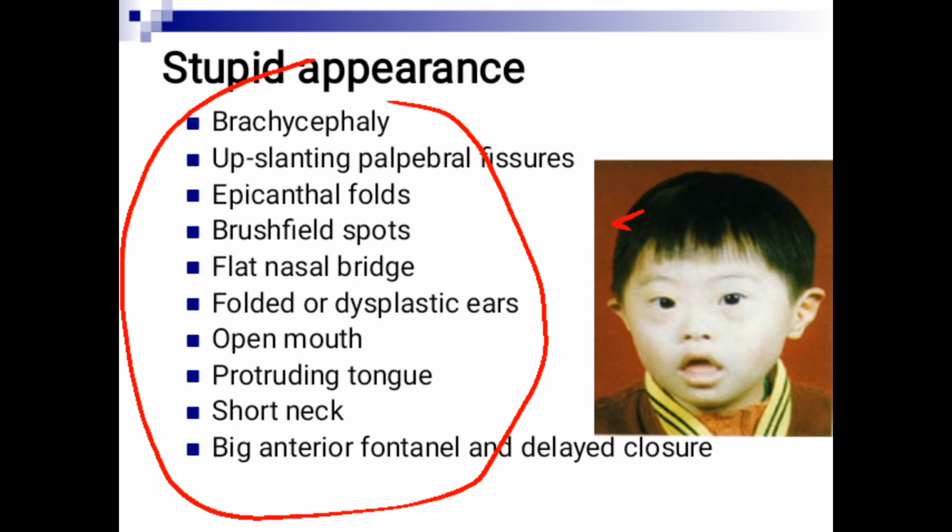Then there is a big anterior fontanelle and delayed closure. The anterior fontanelle used to close at 9 to 18 months in some textbooks, while others say 7 to 18 months. In either case, in Down syndrome, in some cases the anterior fontanelle remains patent even beyond 18 months of life.